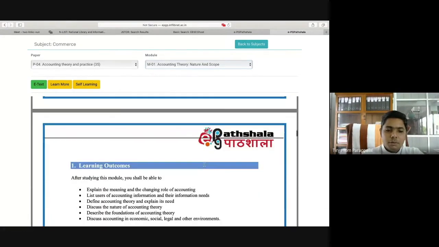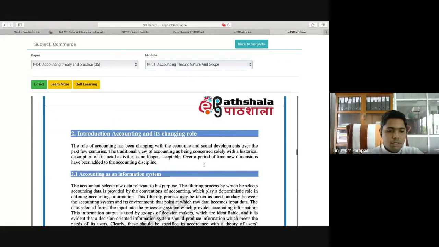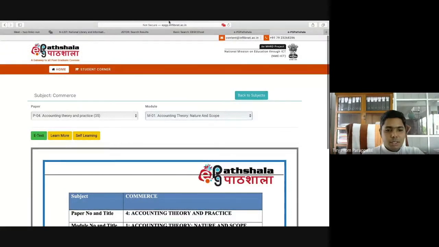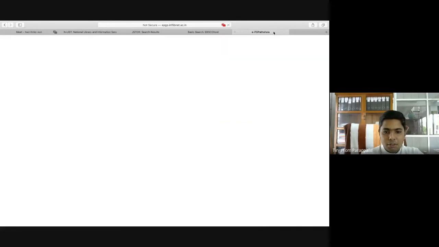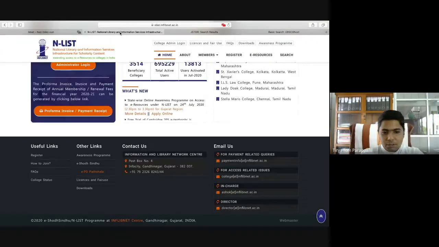And these notes are prepared by famous scholars from our country. So these are the most authentic notes. You can find them on government websites and all. Okay, this is EPG Pathshala. This is also a venture of the MHRD of Government of India. Enlist is also a venture of the MHRD of the Government of India. Okay, this is all about Enlist resources.